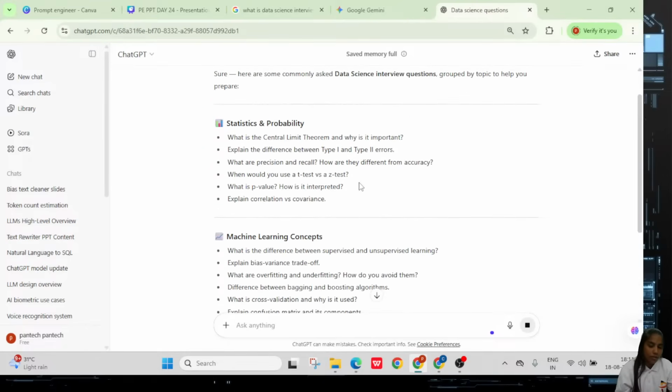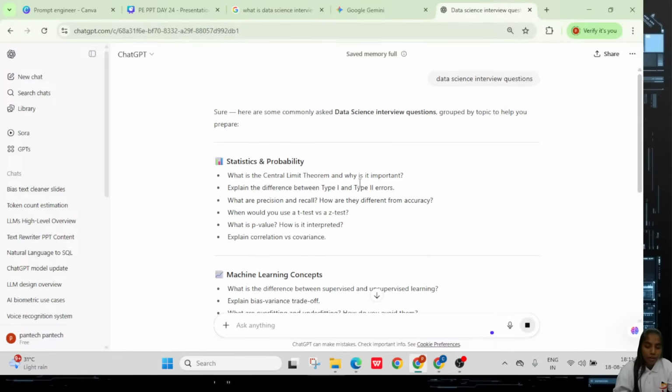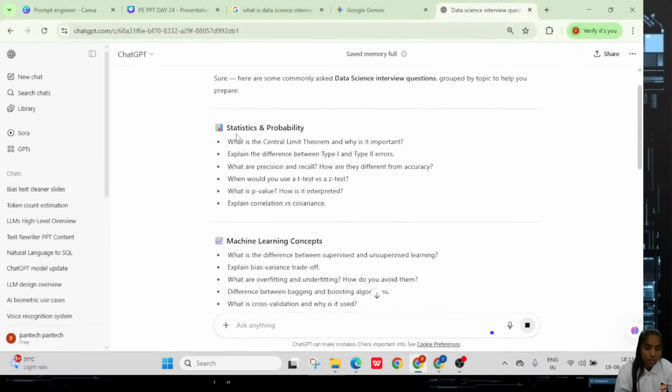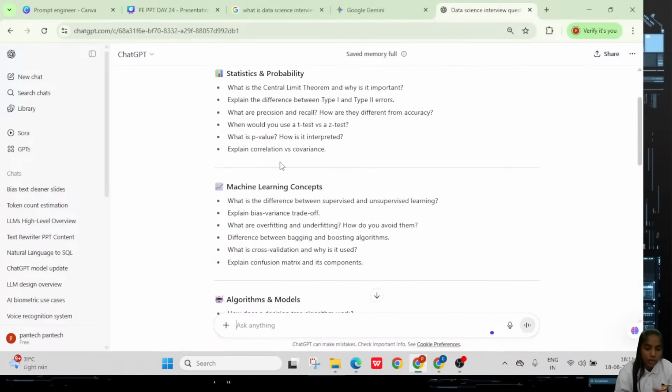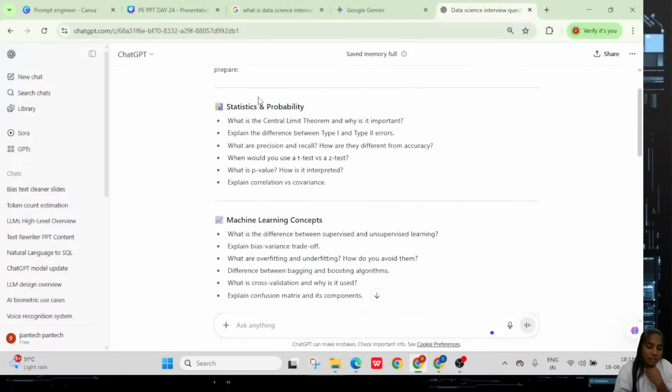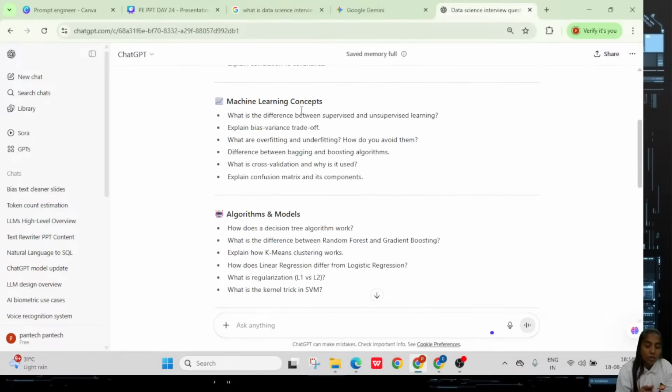You can see here, what happened? Here I asked about data science interview questions. Now you can see statistics and probability based ones. It's trying to give the questions. Okay, so what is the central limit theorem? So here you can see some particular questions about statistics and probabilities in data science. Coming to the machine learning concept based questions: what is the difference between supervised and unsupervised?